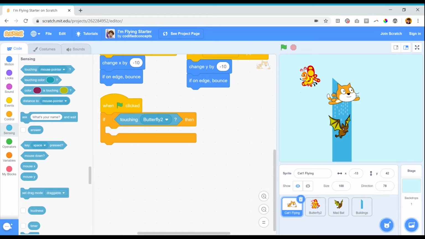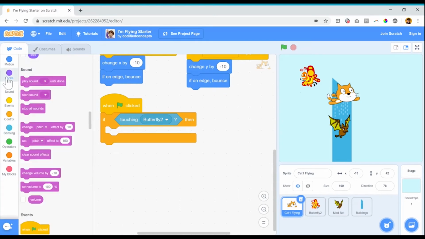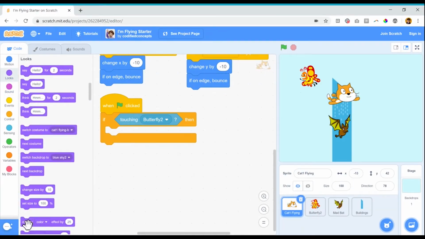Now that I've got my condition in there, if touching is true, then what should it do? Let's have the cat change color. I'm going to go to my looks blocks, and I'm going to grab a change color effect by block. When I hold it close, it'll drop right inside.